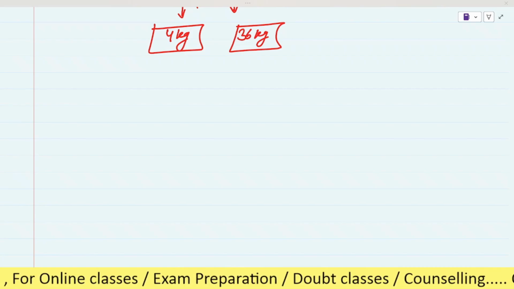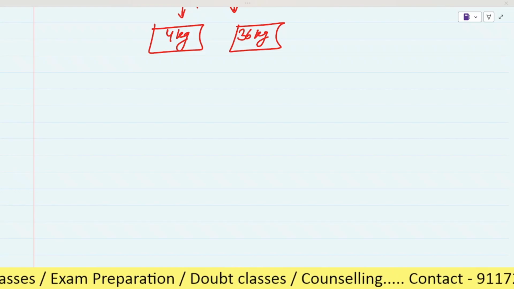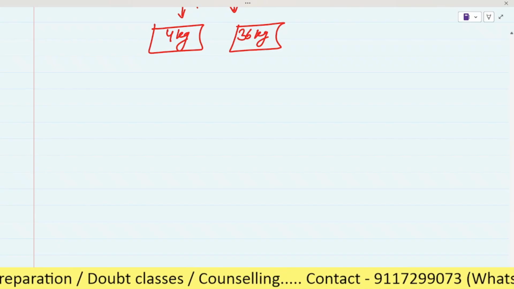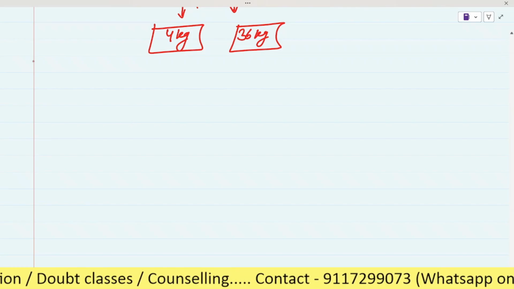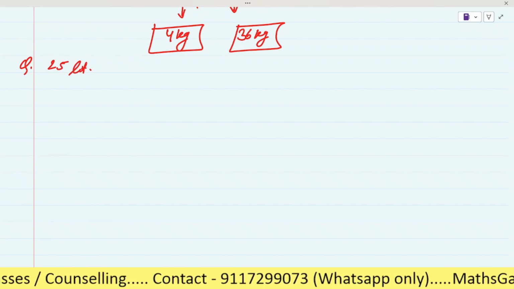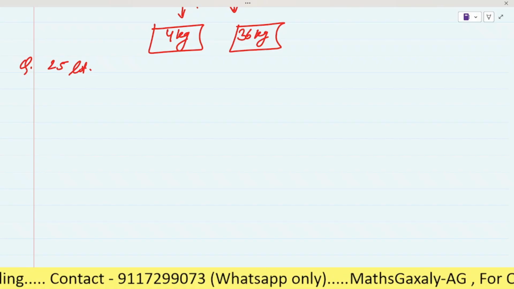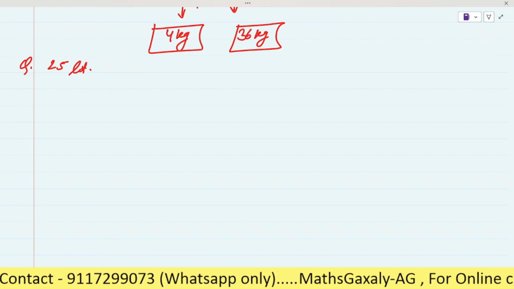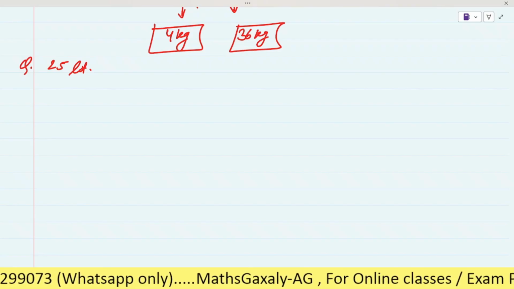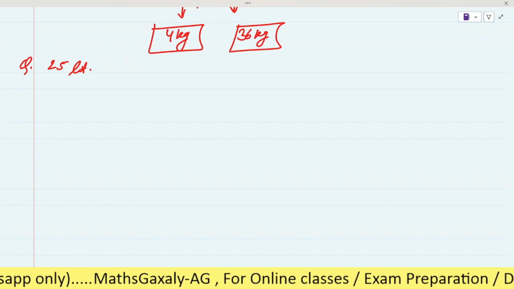Okay, write a question of allegation. A 25-liter cylinder contains a mixture of oxygen and nitrogen, the volume of oxygen being 25% of the total volume.